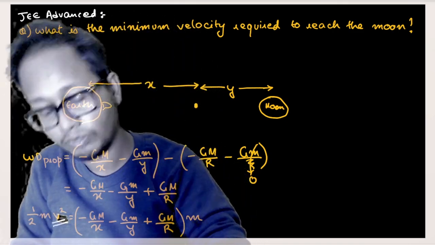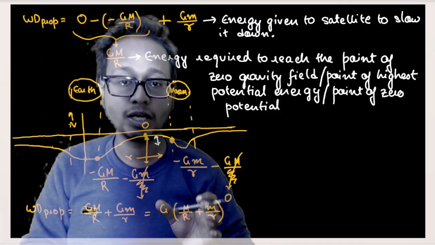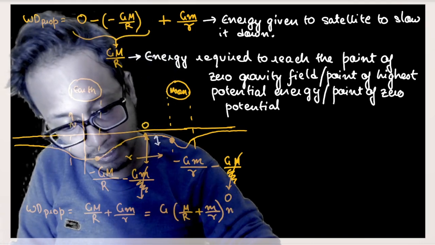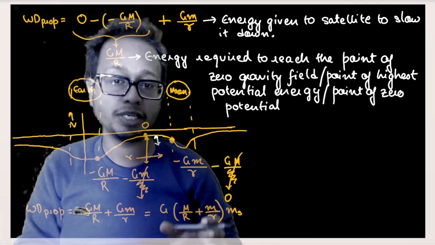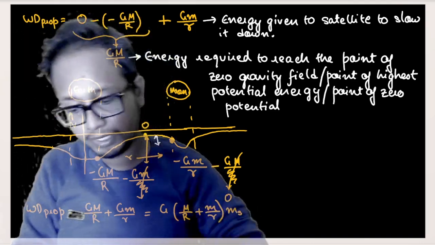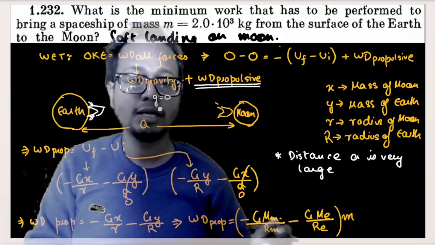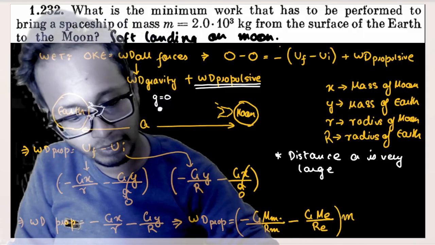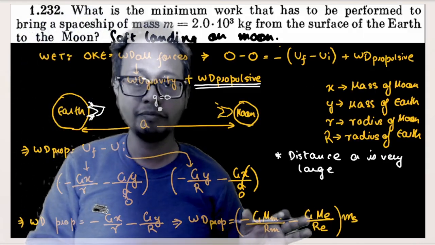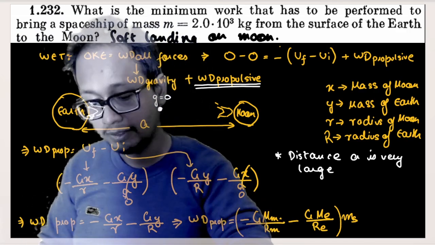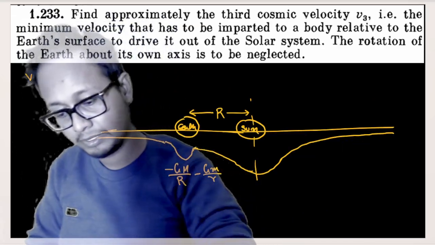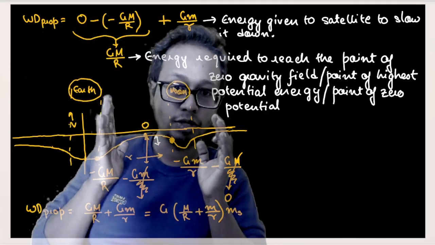Similarly out here, we have written the answer. This is nothing but work done on 1 kg. So if you multiply this, total work done is equal to work done on 1 kg multiplied by mass of satellite. Even out here, in the main answer, I have already multiplied by mass of satellite, so it doesn't make a difference. Understood? So I was working with potential. The graph was for potential.